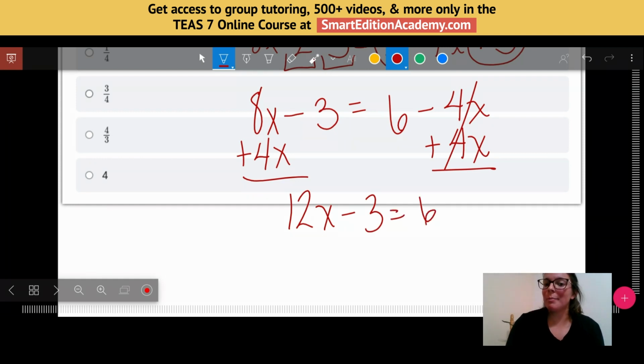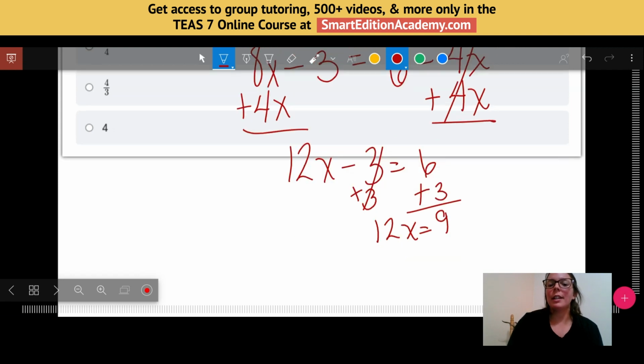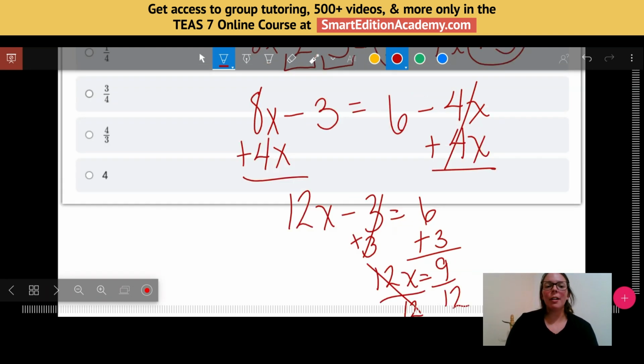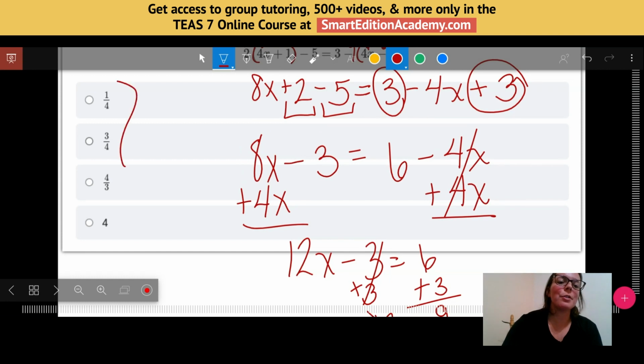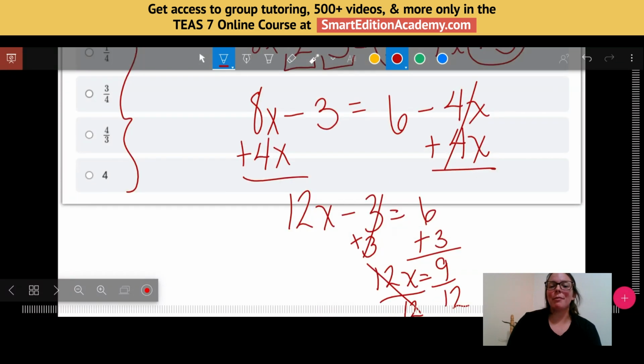Now I have a pretty simple equation to solve at this point. I can add 3 to both sides and get 12x equals 9. And then lastly, I will divide each side by 12. And if you plug this in your calculator, you're going to get a decimal. But notice how all of my answers are either fractions or whole numbers. So what that means is I really just have to simplify my fraction.